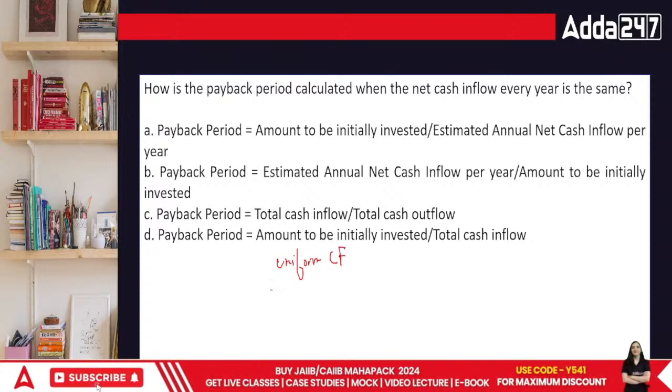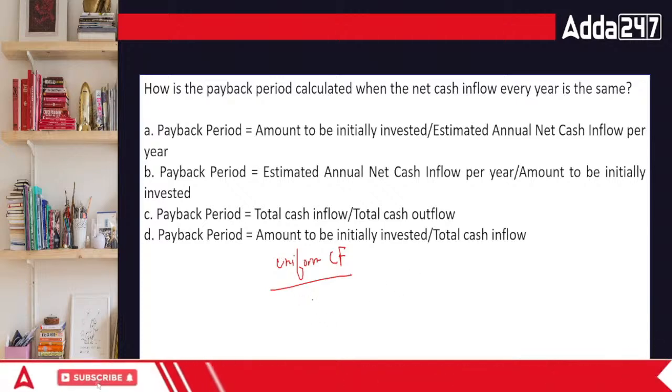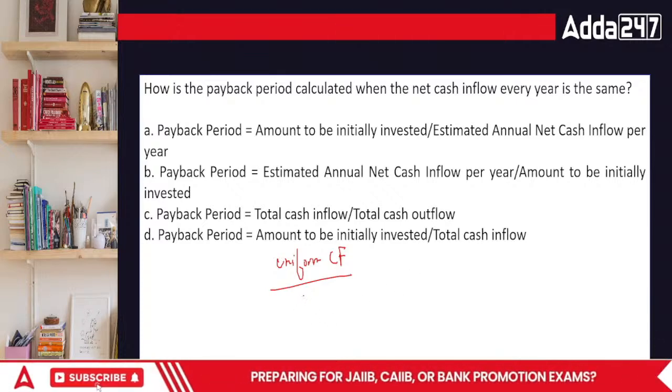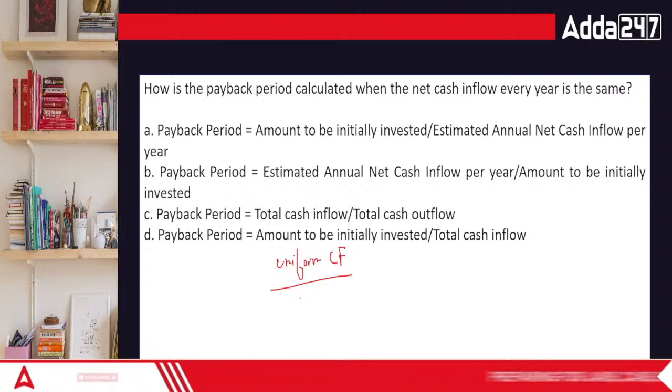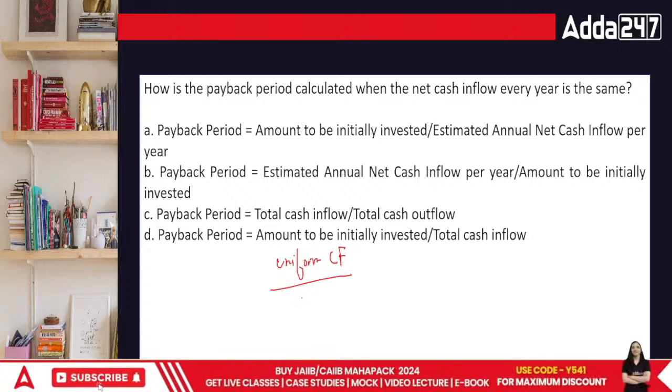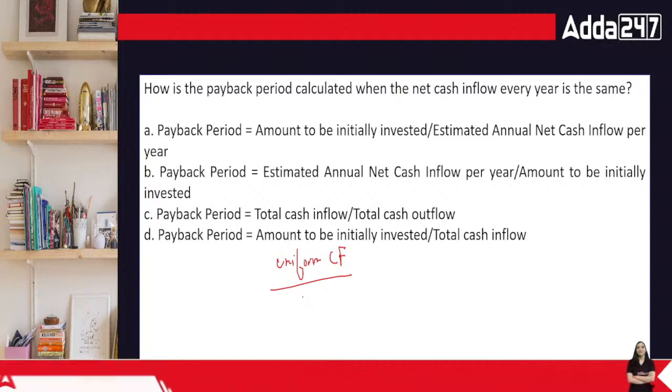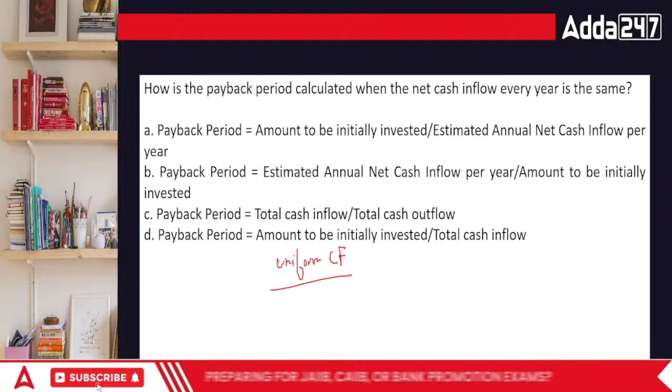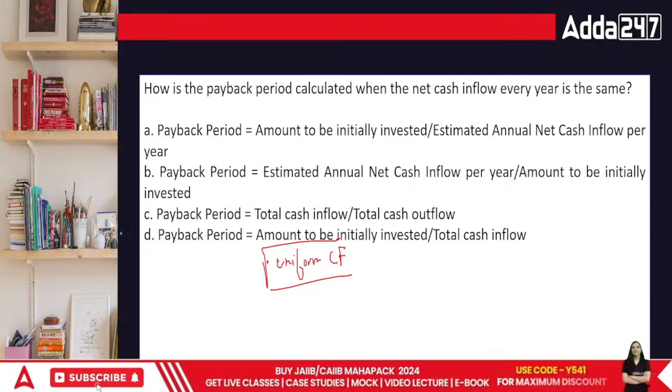When we talk about uniform cash flows, that means the same amount is received every single year. Whatever your uniform cash flow would be, you divide the initial investment by that. Let me tell you about the payback period in a simpler format.